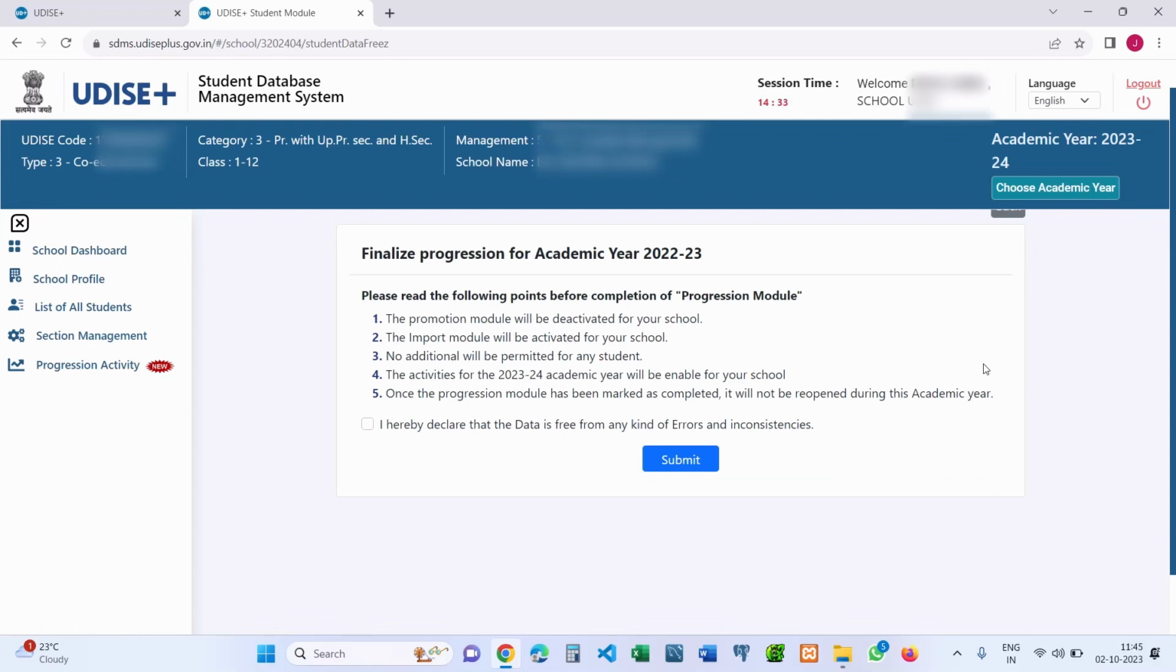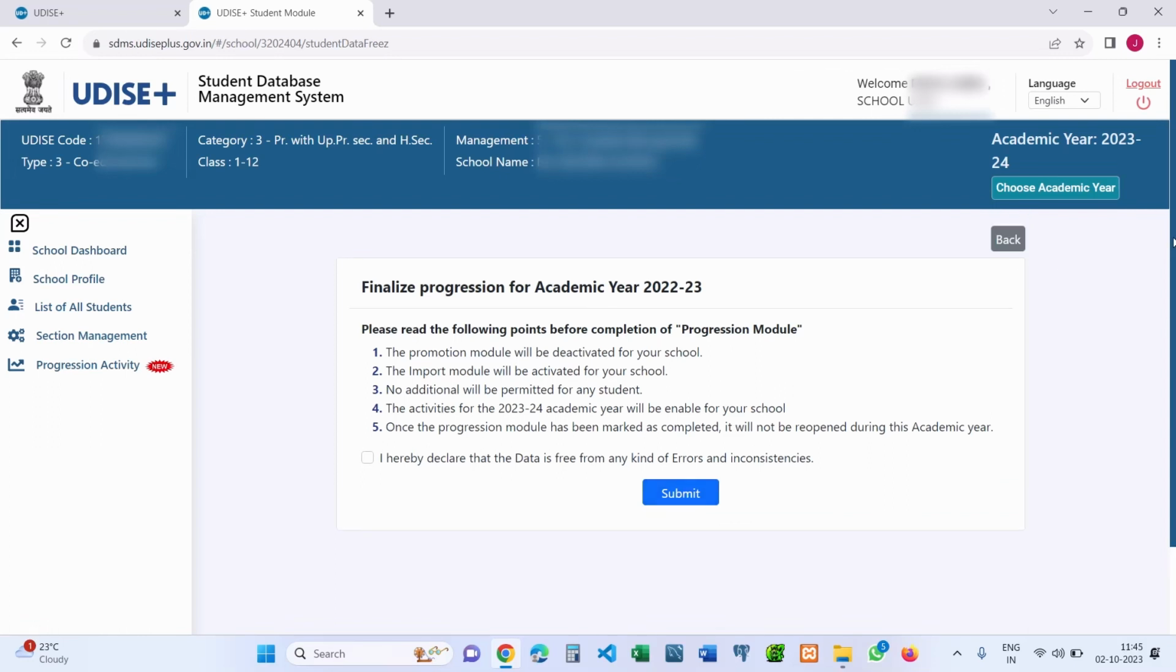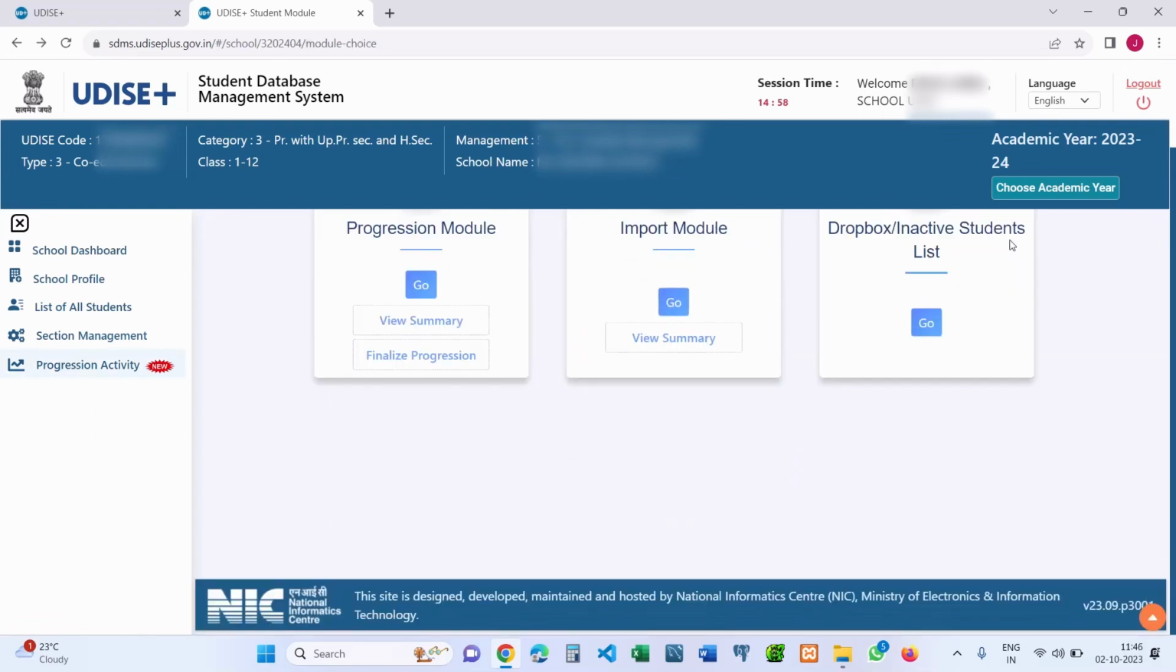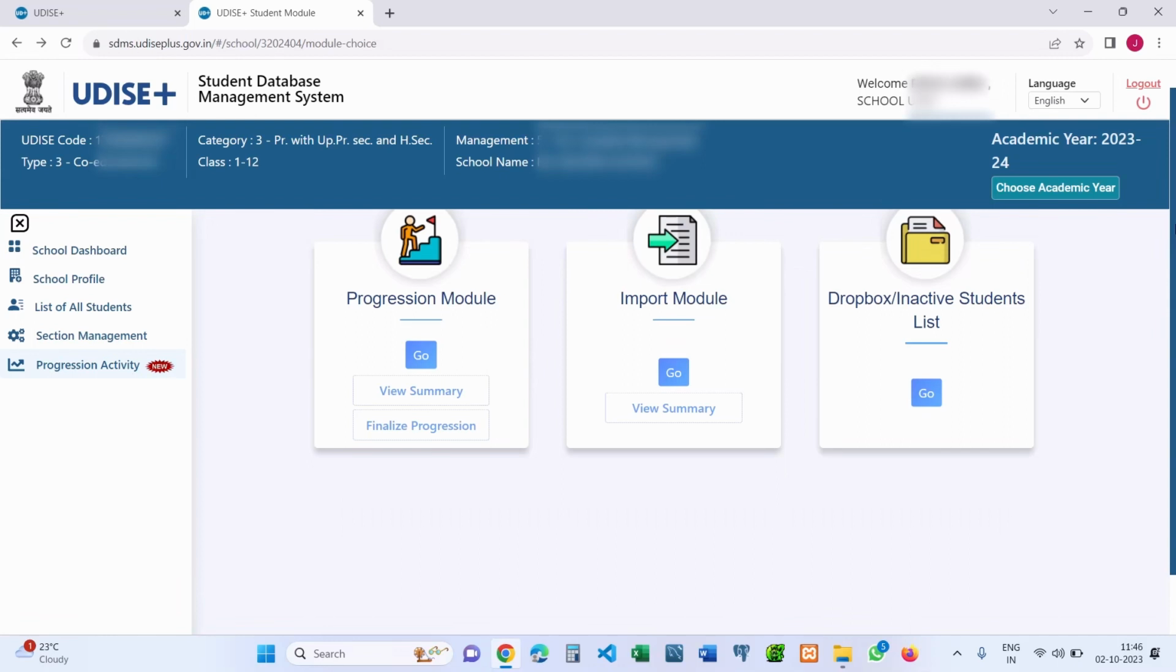So you need to go and revisit and recheck each and every student's progression activity. Once you have certified, then you can submit. Once you submit, the progression or promotion activity for the current year 22-23 for all the students of all the classes and sections in the school is completed.